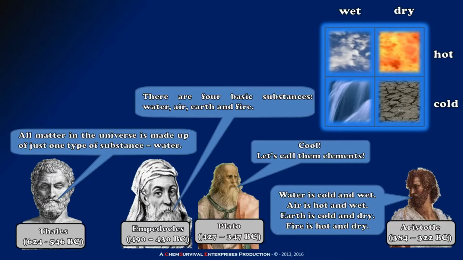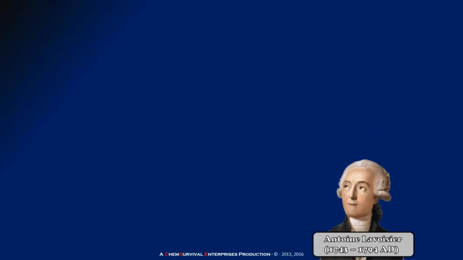But for that, we are going to jump ahead nearly 2000 years to the time of the industrial revolution. It's the French scholar Antoine Lavoisier who is generally credited for discovering the first correctly identified elements. He decided to challenge the old idea that water, earth, fire and air are elements. And here's how he did it.